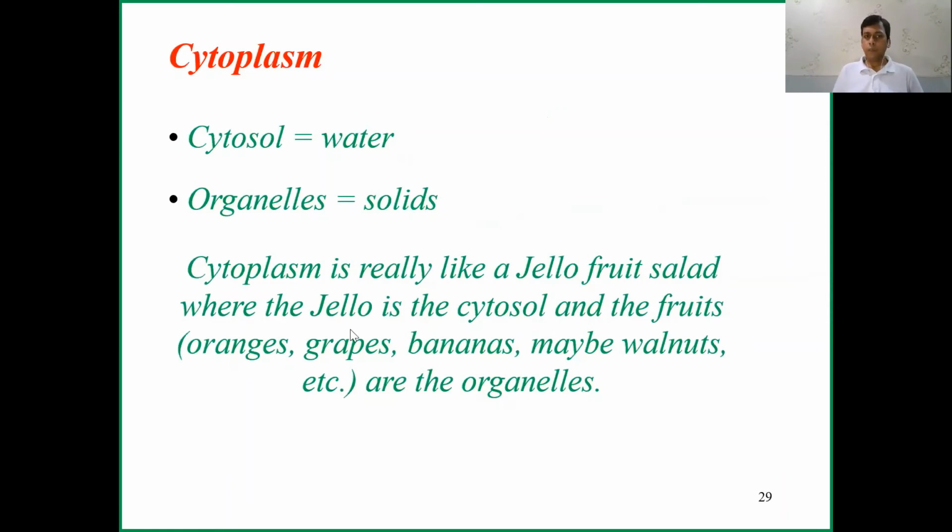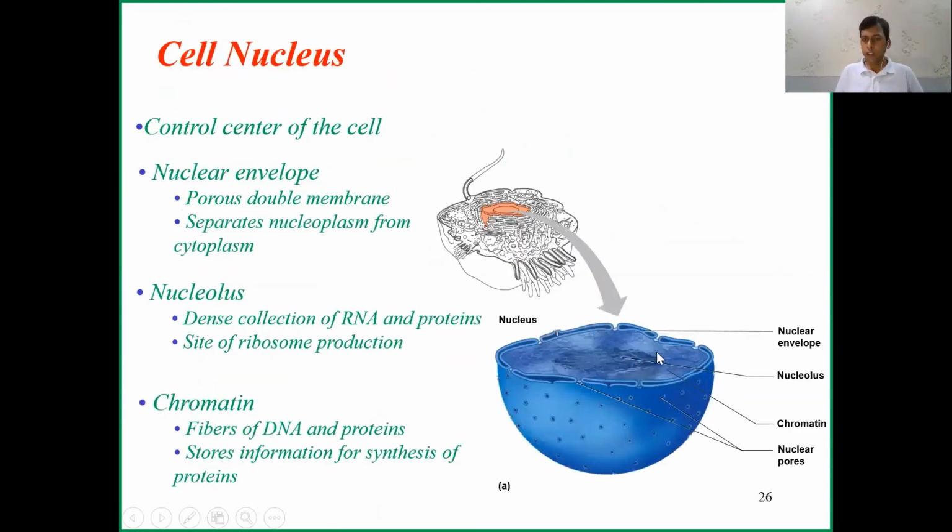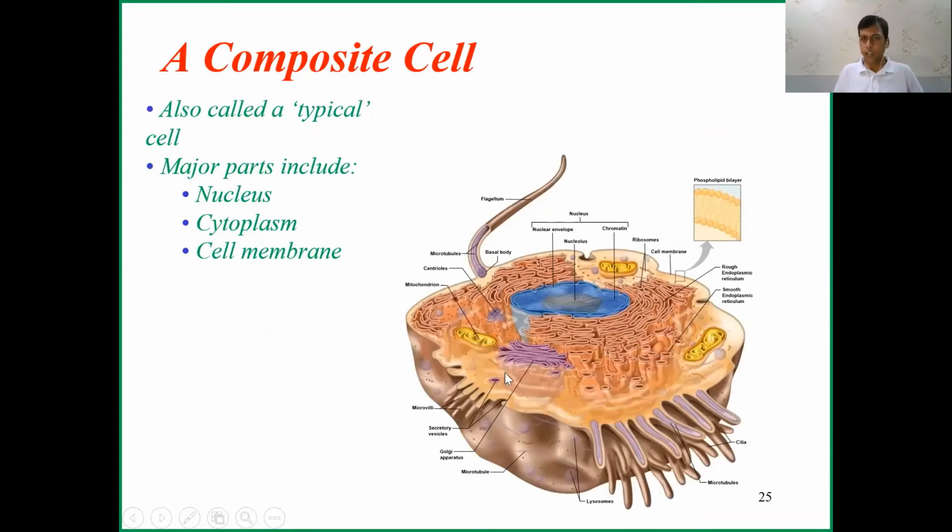The cytoplasm is the organelles, which are solid, and the cytosol is the water. So it is actually like a jello fruit salad. The fruits in the salad are the organelles, and the jelly-like thing is the cytosol. In that fluid, all the organelles are there. In this jelly fluid, all the machinery of the cell is present in this cytoplasm.